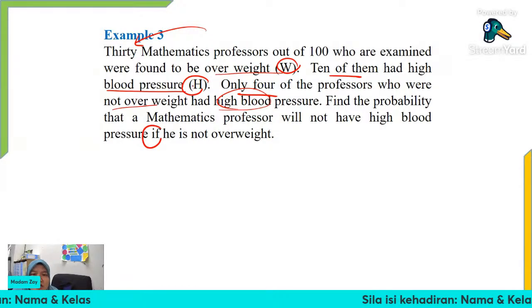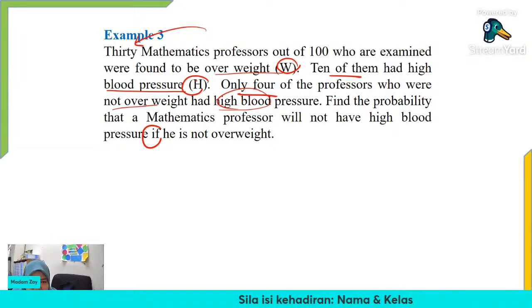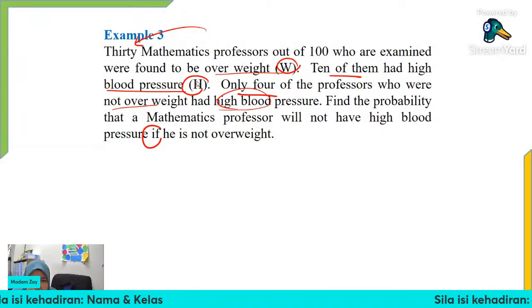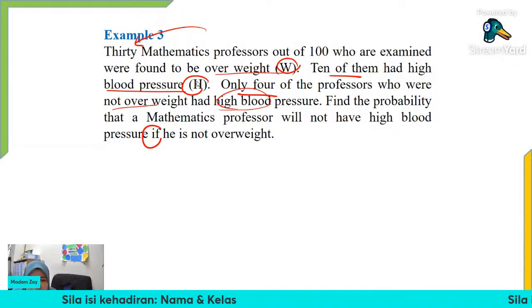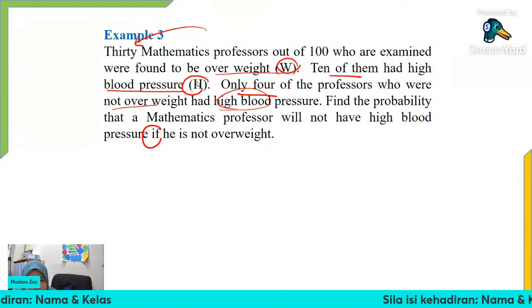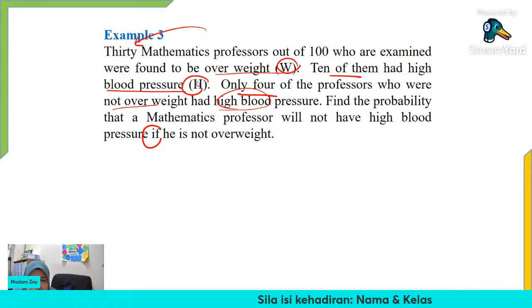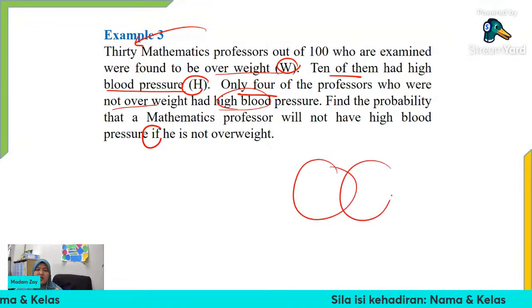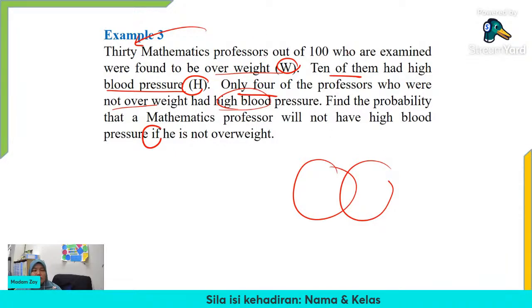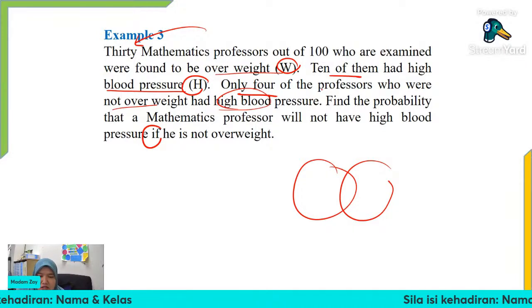So how do we represent all of this data? Boleh tak nak guna Venn diagram? Boleh. So sekarang kita ada overweight, ada high blood pressure. Betul tak? Lepas tu ada juga yang tak overweight tapi ada high blood pressure. Macam susah kan? Kita tak nampak gambaran tu. Sebab kalau guna Venn diagram kita akan ada bulat-bulat ni je. Tapi kita ada kat sini overweight, not overweight, high blood pressure, not high blood pressure. So kena nak guna data apa ni?